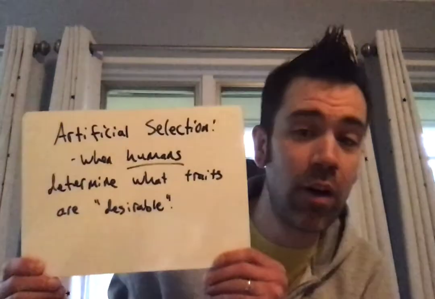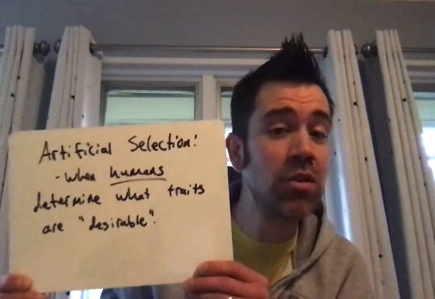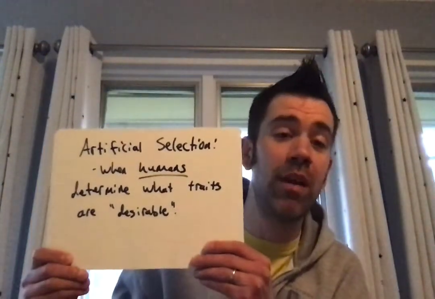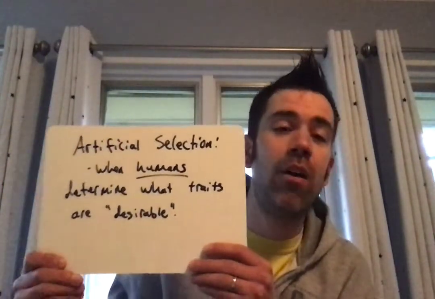And that's a behavior. All right, real quick, the last other thing for this video, besides natural selection, we also have artificial selection. Now, artificial selection is something we're also going to be talking about over the next few days. And artificial selection is very similar to natural selection, except it's when humans interfere and decide which traits are desirable instead of the environment determining which traits are desirable.